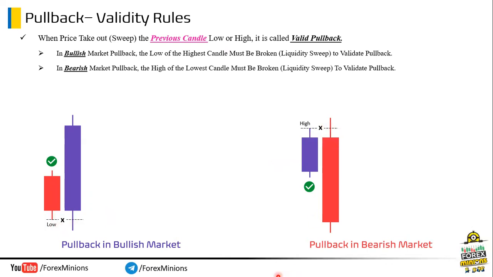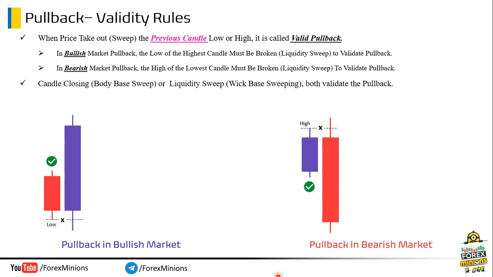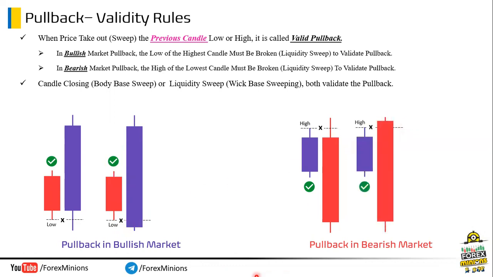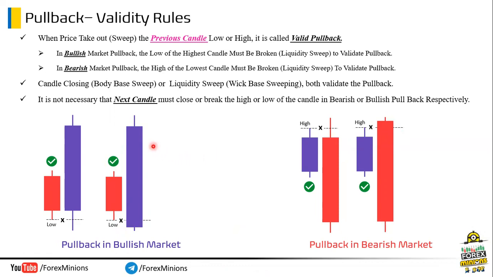Now, what is the second rule? Candle closing, I mean body based sweep, or liquidity sweep, which means wick based sweeping, both are valid rules for a pullback. See this example. A body closing below the previous low is also a valid pullback, and the same goes for this side. Now, keep in mind that it is not necessary that the next candle must close or break the high or low of the sweeping candle in a bearish or bullish pullback respectively.